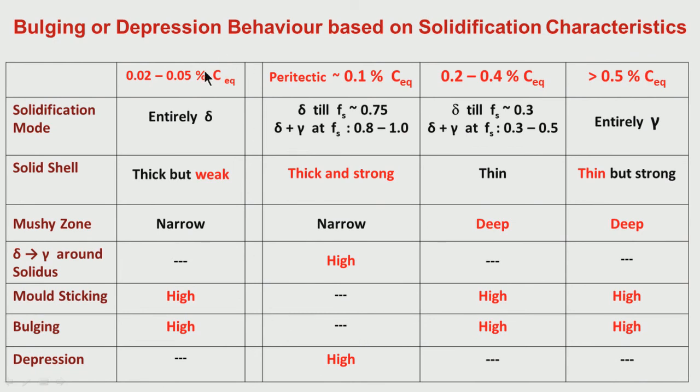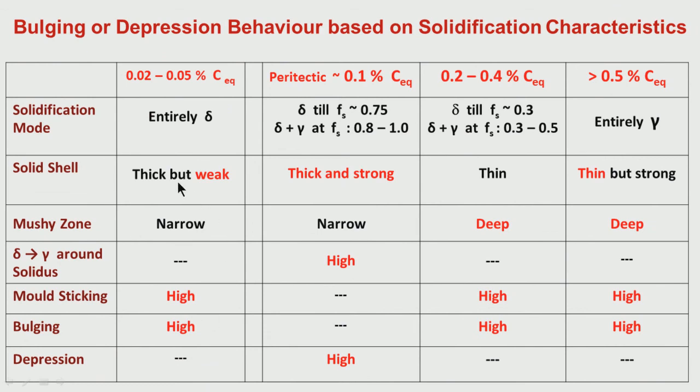When we have very low carbon we have a sticking and bulging tendency. When you have high carbon, that means 0.2 and above, again we have a sticking and bulging tendency. The reason is different. Here we have a bulging or sticking tendency because of the thin solid shell. The thin solid shell is austenitic, but since it is thin it cannot resist the ferrostatic force, so it goes towards the mold and causes bulging when it comes out of the mold.